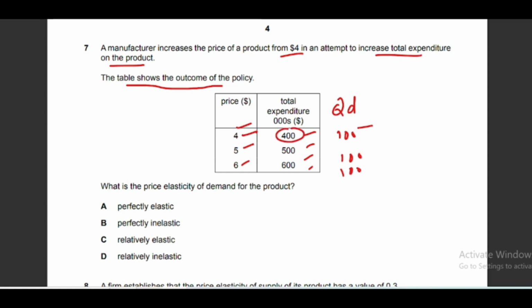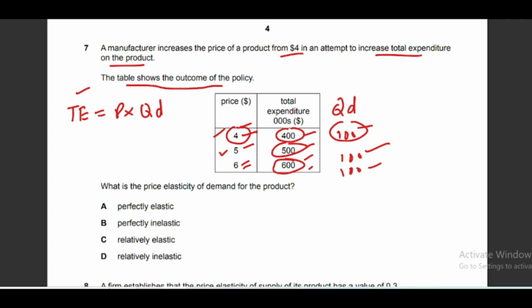This is total expenditure. For example, if a consumer purchases a product at $4 and he purchases 100 quantity, then his total expenditure will be 400. And on the other hand, when price increases to $5, again he purchases 100 units, so 100 into 5 is equal to 500. And when price increases to 6, he again purchases 100 quantity, and total expenditure increases to 600. So total expenditure and total revenue are calculated as price multiplied by quantity demand. So we already know the price and the total expenditure or total revenue, and we can find out quantity demand in each case.